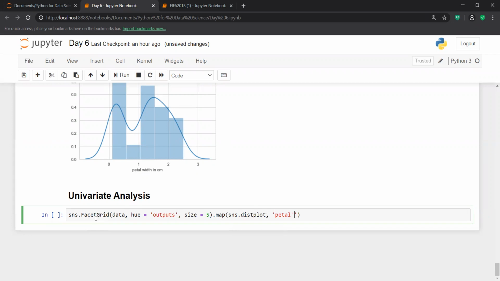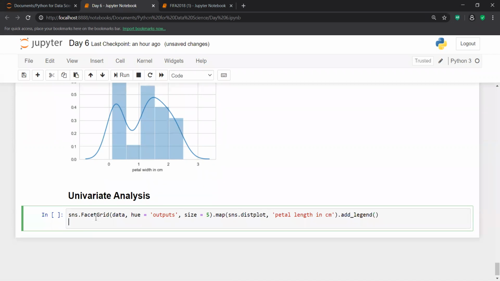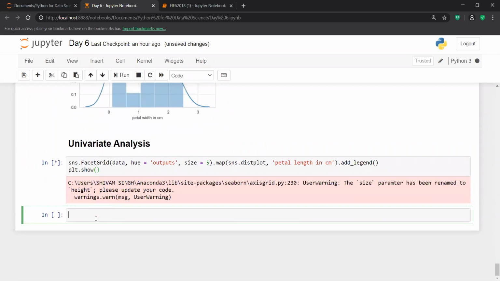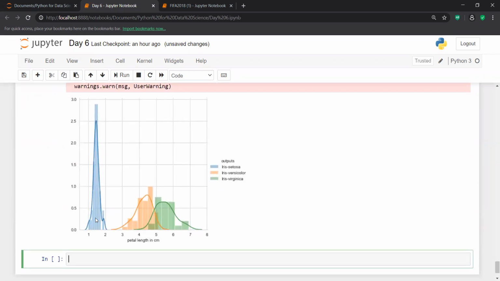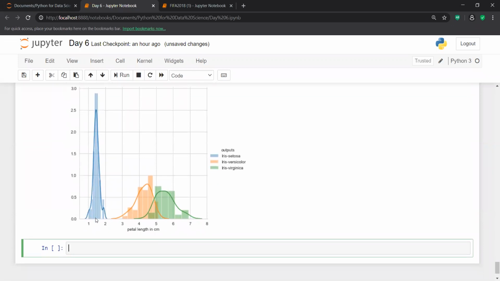Okay, so petal length, because I know that petal length is basically the best feature among all. And then add legend. With the help of add legend, I am able to know which color belongs to which flower. And then plt.show. I think even if you're not using plt.show, you are able to see the analysis. Okay, so this is a univariate analysis.